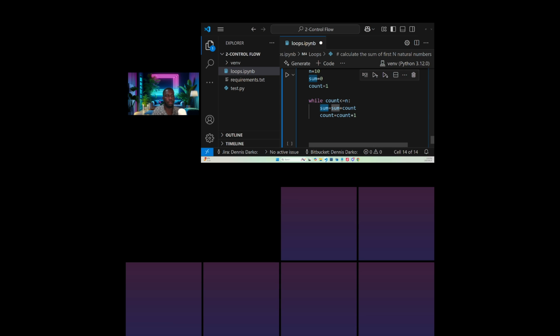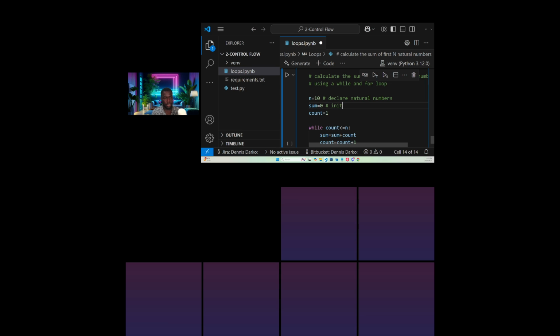Okay. So let's start again. I'm saying that we want the sum of the first natural numbers. Now we've declared our natural numbers here. And we've initialized our sum to be 0.